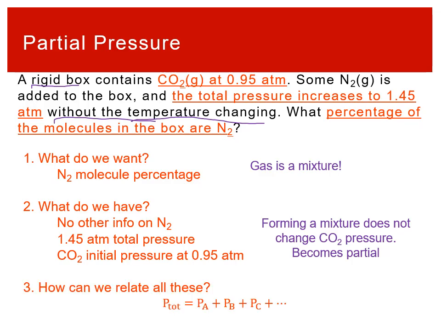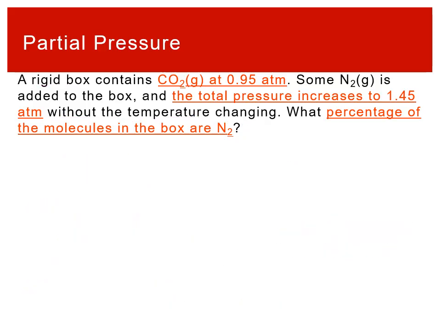We can relate all this using Dalton's law, adding the pressures together for our total pressure. Let's go ahead and solve this. We start with Dalton's law: the total pressure, and we only have two gases here, CO2 and N2, so we just add up those two terms. We don't need more terms for gases we don't have.